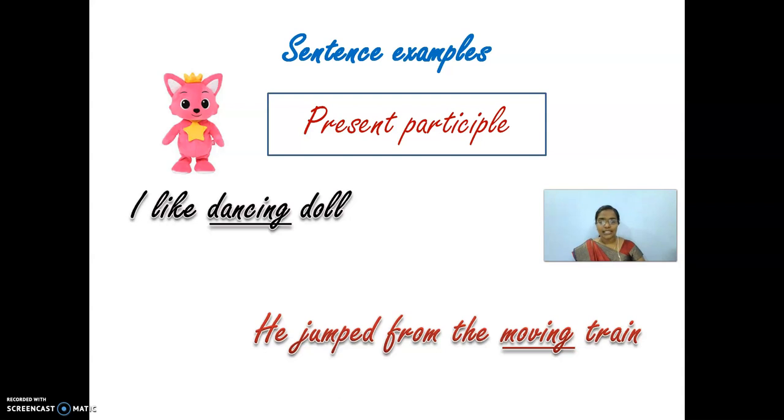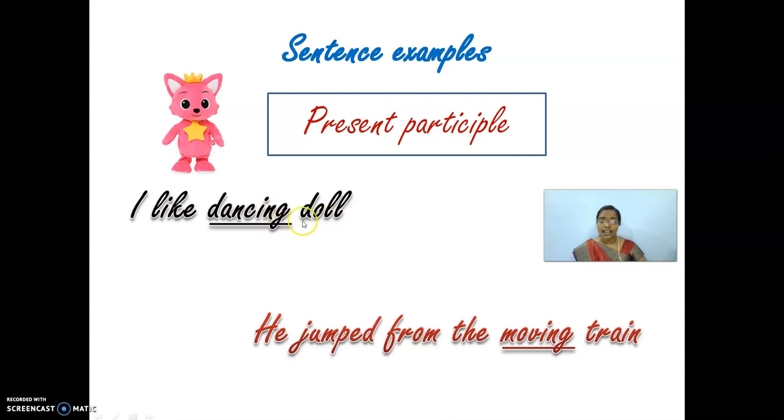Next, here you could see, he jumped from the moving train. Here you can ask me, ma'am, how are you telling it is in the participle form? Already there is a verb. What is the verb over there? Like is the verb. And we are adding one more verb that has ing in it.